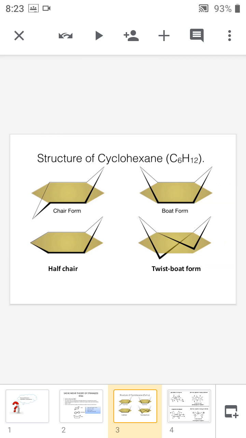In cyclohexane, the molecular formula is C6H12, and there are four different conformations possible. The stable conformations of cyclohexane are of four different types. First one is the chair form, second one is the boat form, the third one is the half chair, and the fourth one is the twisted boat form. Now we are moving into the individual conformations of cyclohexane in detail.